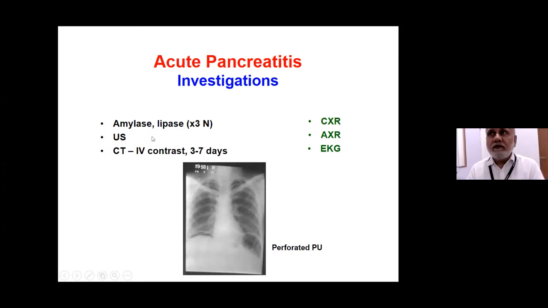But we have to keep in mind that although the classical findings of a bulky, edematous, enlarged pancreas with peripancreatic fluid or stranding are characteristic, their absence does not rule out a diagnosis of acute pancreatitis. So any two of these 3 features, clinical, biochemical, and imaging, would make a diagnosis of acute pancreatitis.